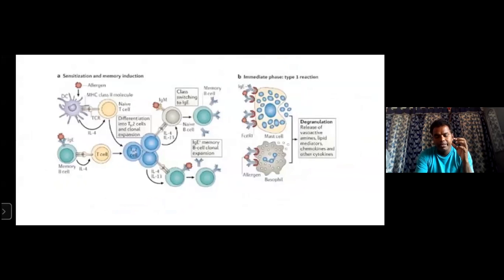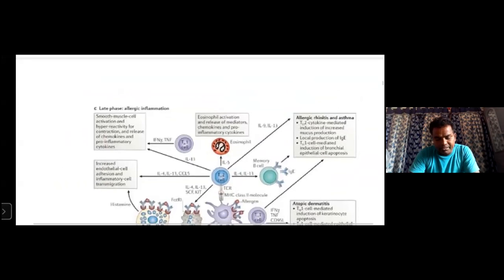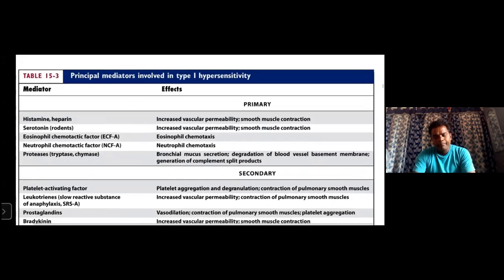Next, what are the chemical substances released by degranulation? They are histamine, heparin, serotonin, eosinophil chemotactic factor, neutrophil chemotactic factor, and proteases.